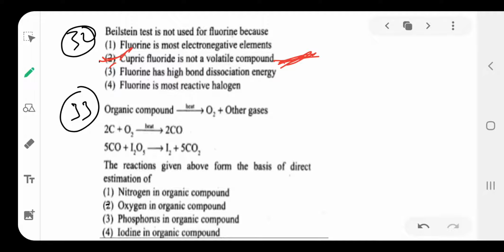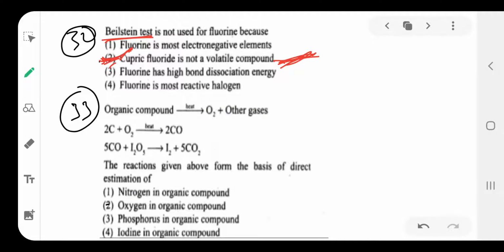Cupric chloride and bromide are volatile. Halogens like chlorine, bromine and iodine are identified by the Beilstein test, but fluorine is not.